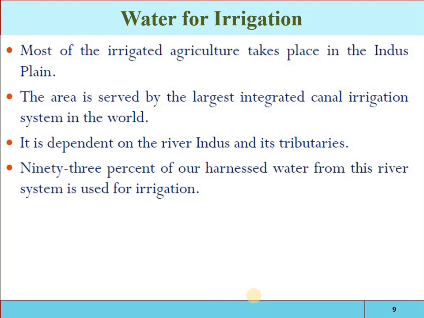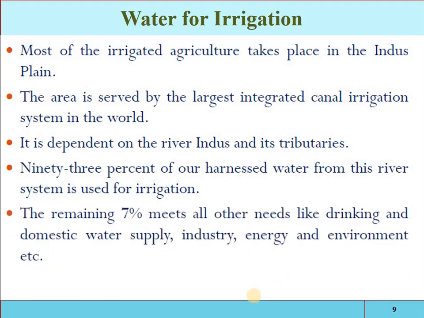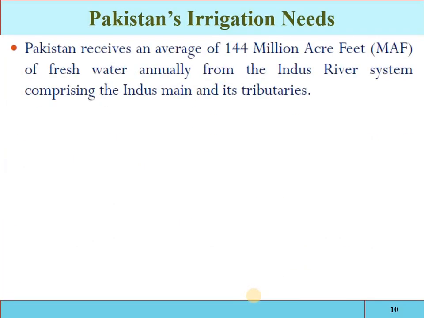We have discussed the Indus basin system in detail in the previous tutorials. So 93% of the Indus river water is used for the irrigation system. The remaining 7% is used for drinking purposes, industry and other requirements. Now see, what does the country need? How much water is available? How much is the requirement? So what do we have to do?